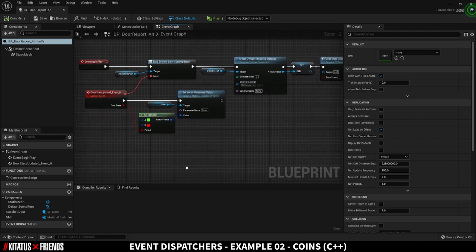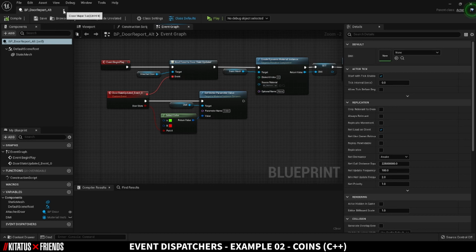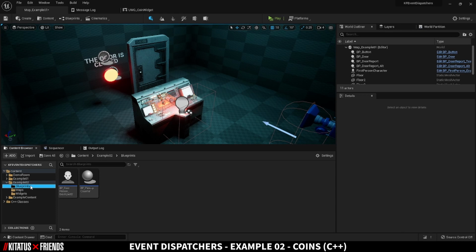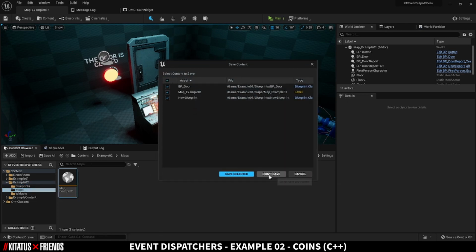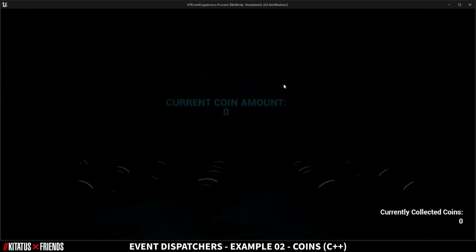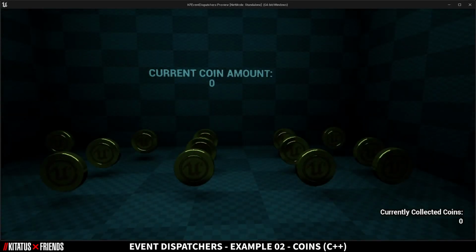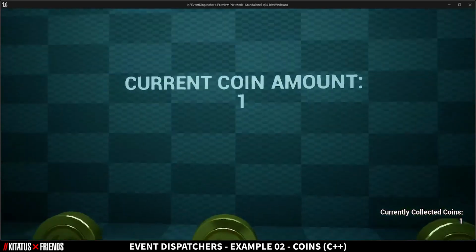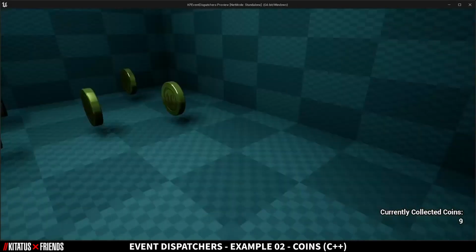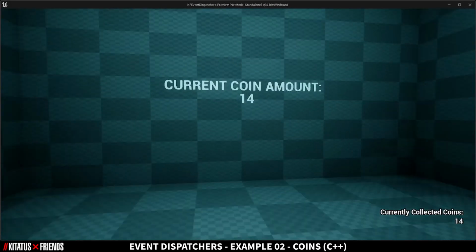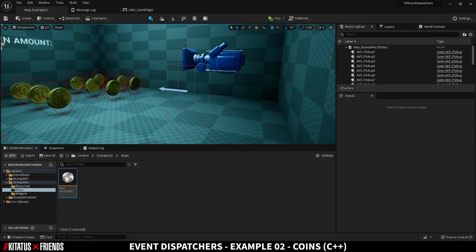To show the simplicity of what an event dispatcher looks like in C++, it's a delegate, not an event dispatcher, but works in an almost identical fashion. The second example is a simple coin collection minigame. As with the last example, we have an object broadcasting out and then two objects receiving that broadcast and acting accordingly. We've added a seasoning of Blueprint support to allow us to receive the delegate in Blueprint, as the important thing in this sample is the broadcasting of information, not what we do with the information itself, as we've already dealt with that in the previous example.